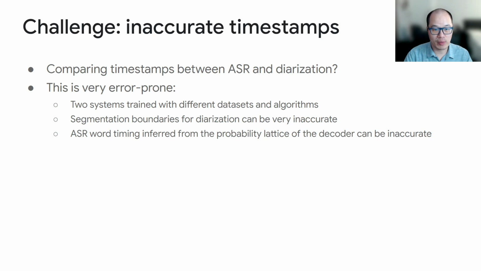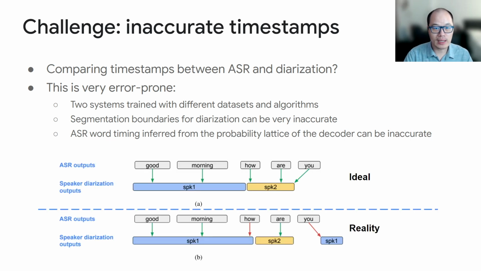And this can be very problematic, because the two systems are usually trained with different datasets and algorithms. The timestamp of each system can be very inaccurate. And when you combine them, you get lots of errors. Looking at this example, ideally, the timestamps of speaker 1 will overlap with the timestamps of good morning, while the timestamps of speaker 2 will overlap with the timestamps of how are you. But in reality, a very small time misalignment can result in big differences.